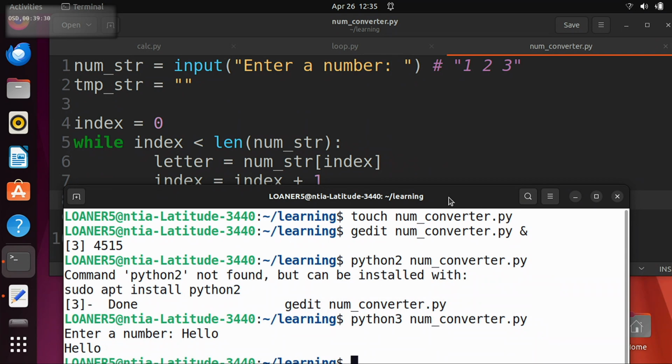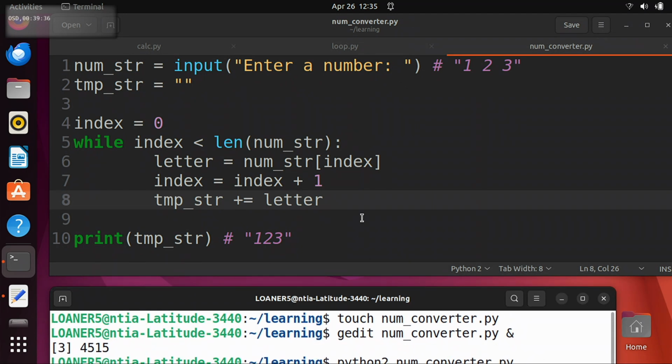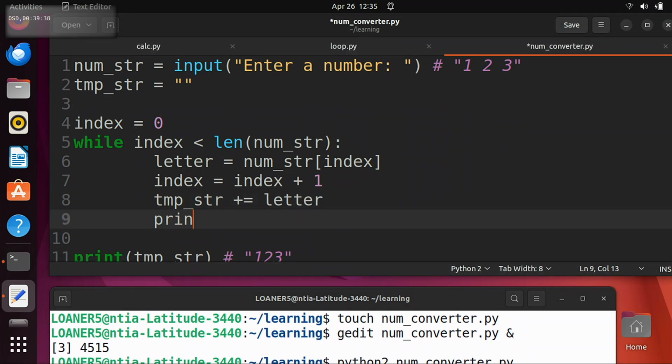If you printed that temp string inside the loop, what will happen? Yeah, that's a good question. So what Jerry just asked was, what if we print temp string here? What do we think if we print it inside the loop? So every time through the loop, it's going to print out the current value of temp string.